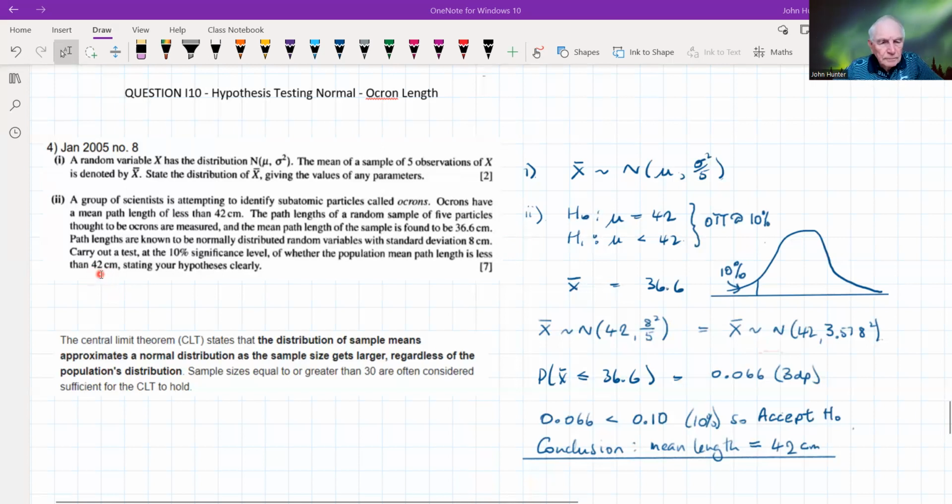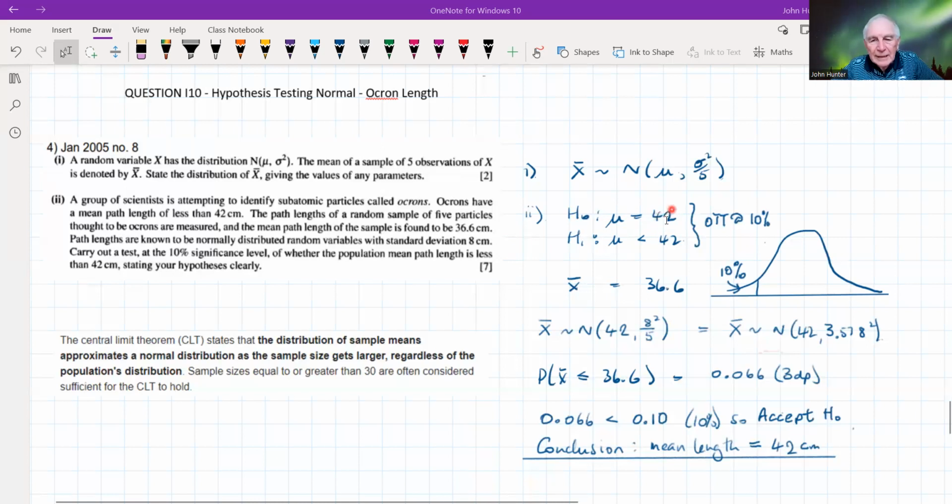But again, this is where it's a little bit confusing, because this 42 centimeters is like an upper limit, isn't it, for the Ocron lengths. So that is what we're testing. The hypothesis is that the mean of the upper limit of Ocron length is 42. Right, it's not terribly straightforward, is it?